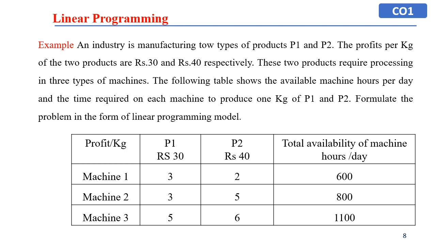Product 1 is processed on machine 1 for 3 minutes. Product 2 is processed on machine 1 for 2 minutes. Product 1 is processed on machine 2 for 3 minutes. Product 2 is processed on machine 2 for 5 minutes. Product 1 is processed on machine 3 for 5 minutes, and product 2 is processed on machine 3 for 6 minutes. The total available time for machine 1 is 600 minutes, machine 2 is 800 minutes, and machine 3 is 1100 minutes in a day.